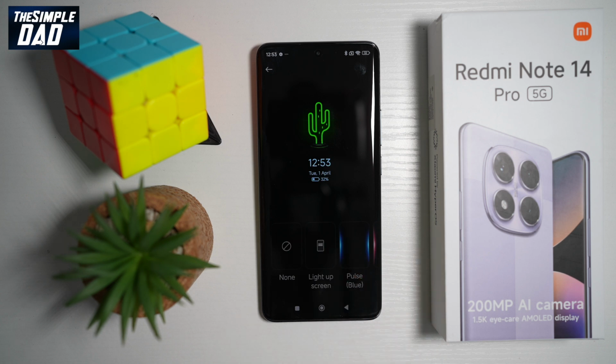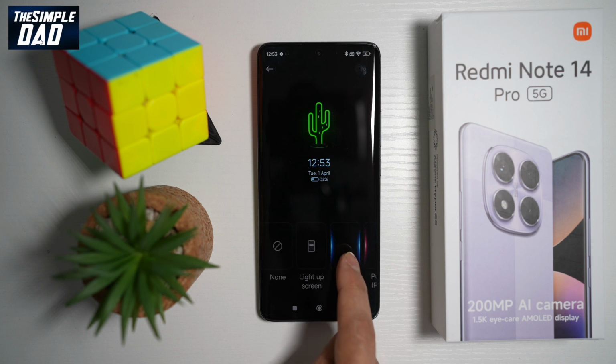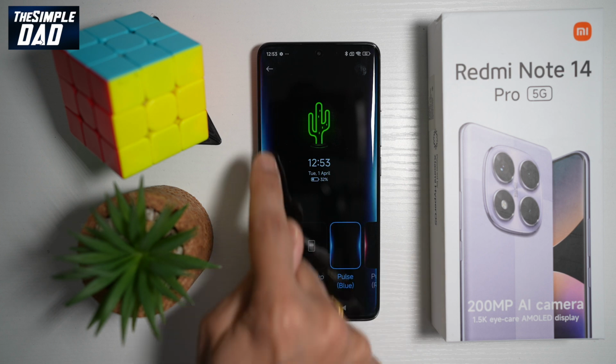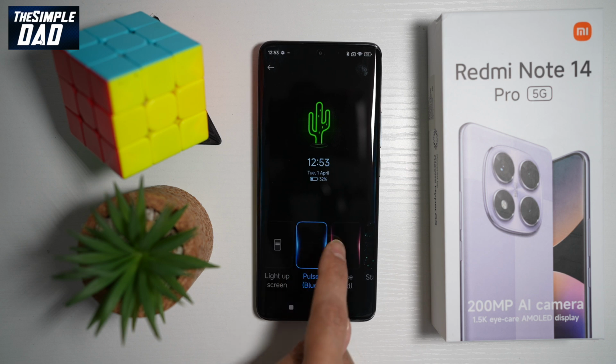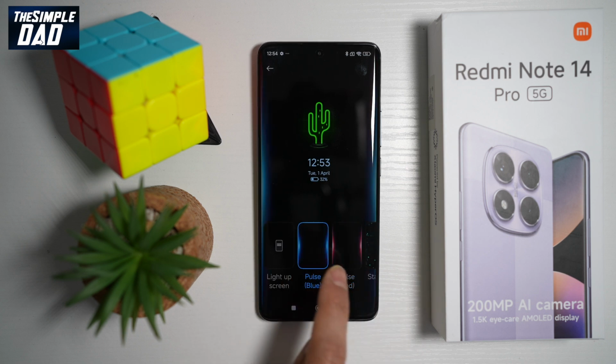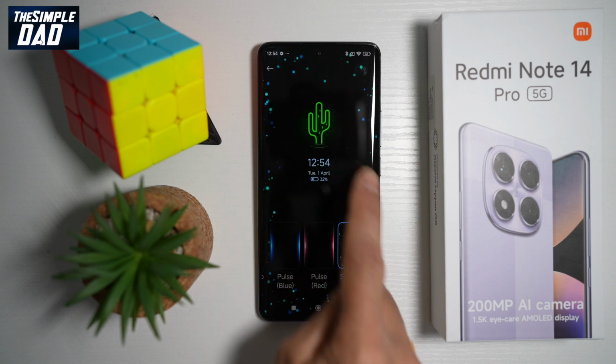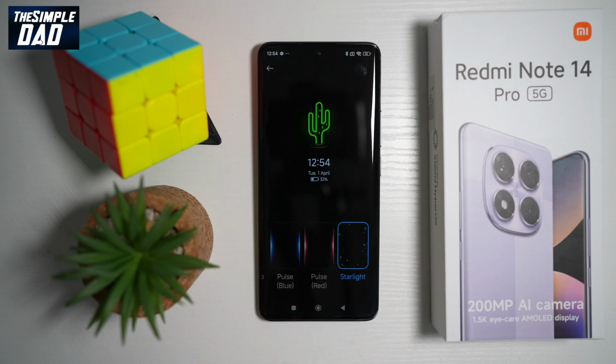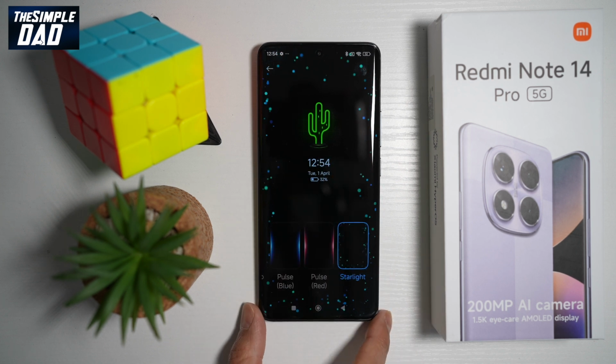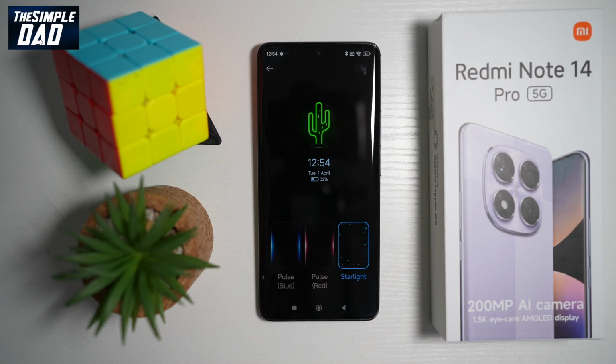Since your Redmi Note 14 Pro has a curved screen, here you can enable the light up screen mode or the pulse mode, where you have your lights on the side. You have your options of blue or red light, and then you can choose starlight mode as well. Now keep watching as Redmi will be releasing more animation to your phone. So if you have this phone for a long term, you will get some updates on your animations as well.